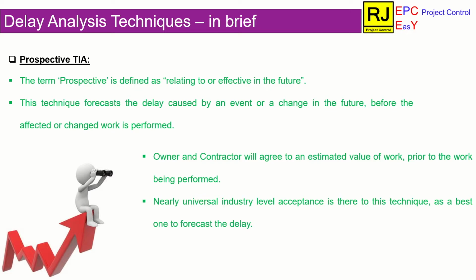In this case, the owner and contractor will reach an agreement on the time and cost impact before the work is performed. We are going to discuss in detail the steps to be followed for this technique in the coming slides of this video. This is the best technique to forecast the delay.